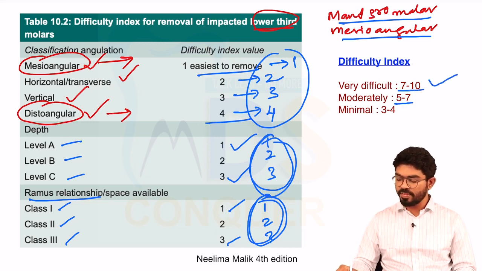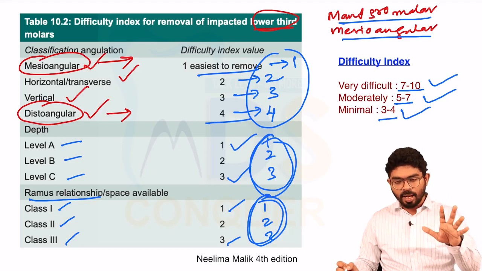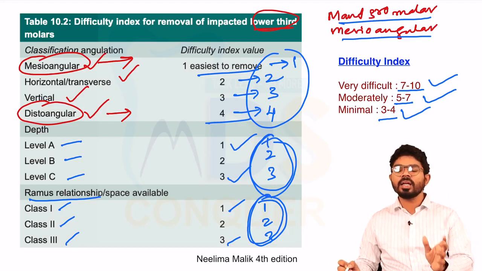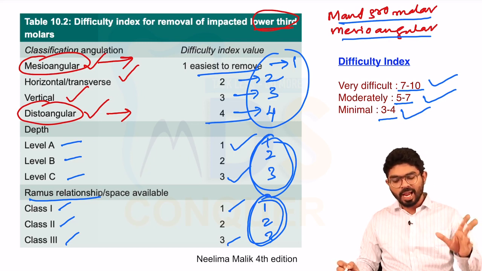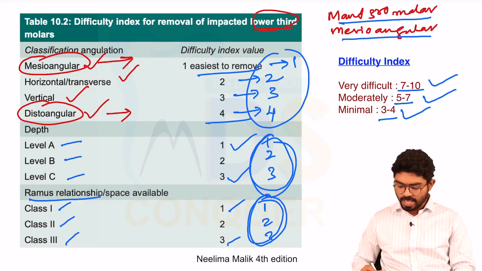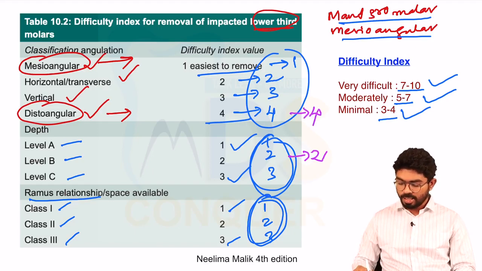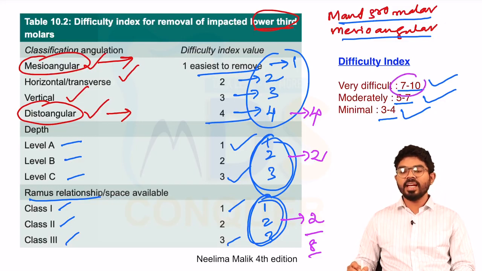On adding, if the value ranges from 7 to 10, this is very difficult. If it ranges from 5 to 7, it is moderately difficult. If it ranges from 3 to 4, it is minimally difficult. So they can ask a question. Upon radiographic examination, it was concluded that the patient has a distoangular tooth, which is at level B and which is at class 2 in relation to the ramus. So what is the answer? Distoangular, the score is 4, level B is 2, class 2 is 2. So it is 8. So if it is 8, it falls under very difficult.